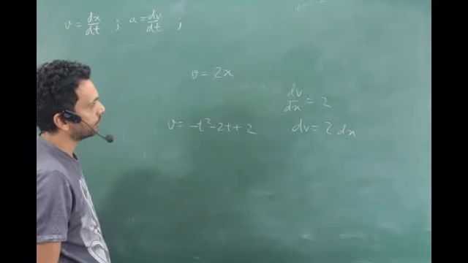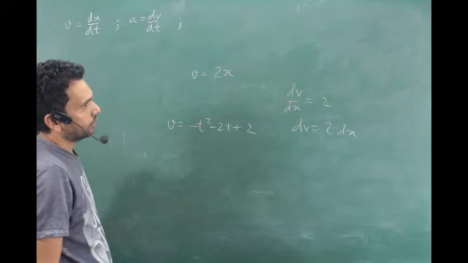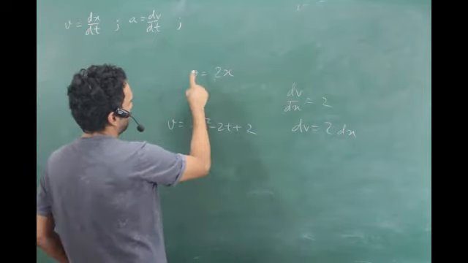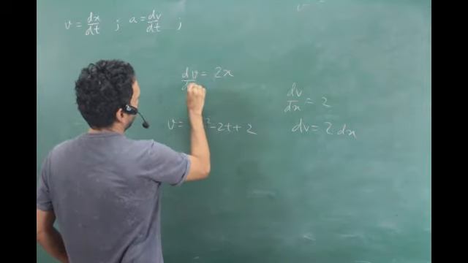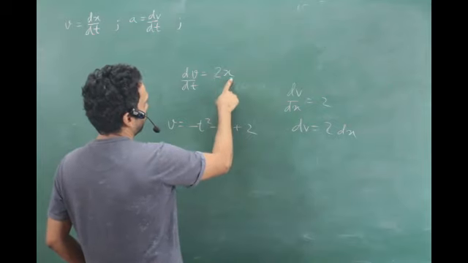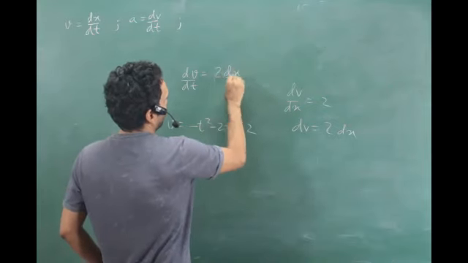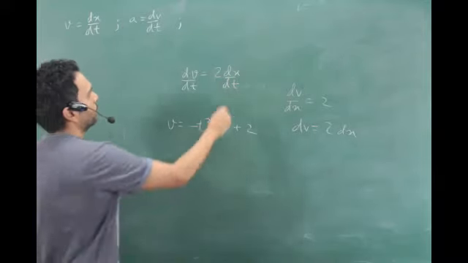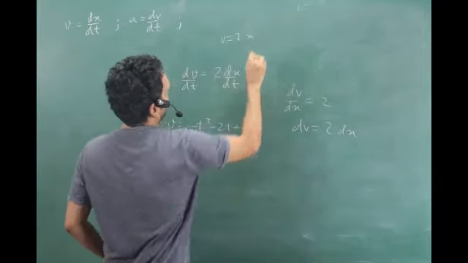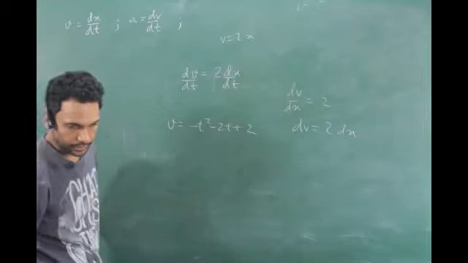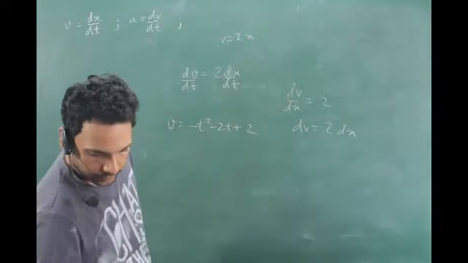Then you differentiate with respect to t. Straight away you could have said that. Differentiate with respect to t, what do you get? dv by dt. After all, I have to get my a. I have to do it on both sides. So what do I get? dx by dt, right? Now, what next? Your v was 2x. How to get that a?